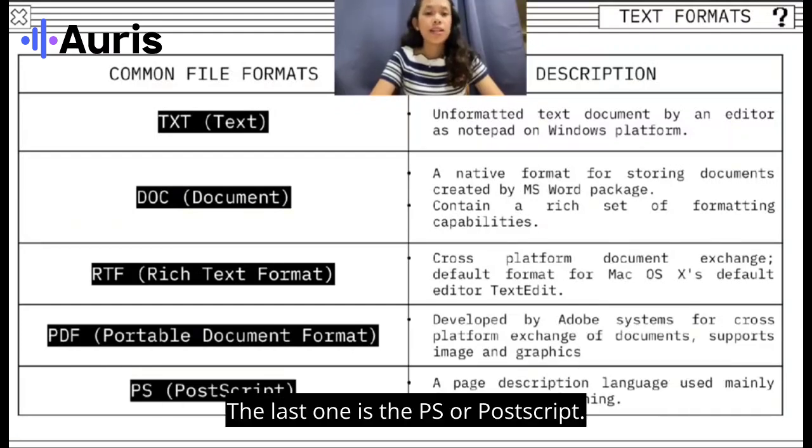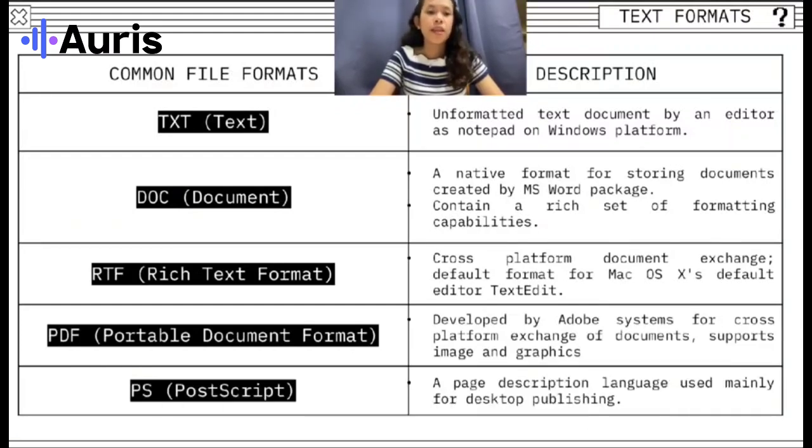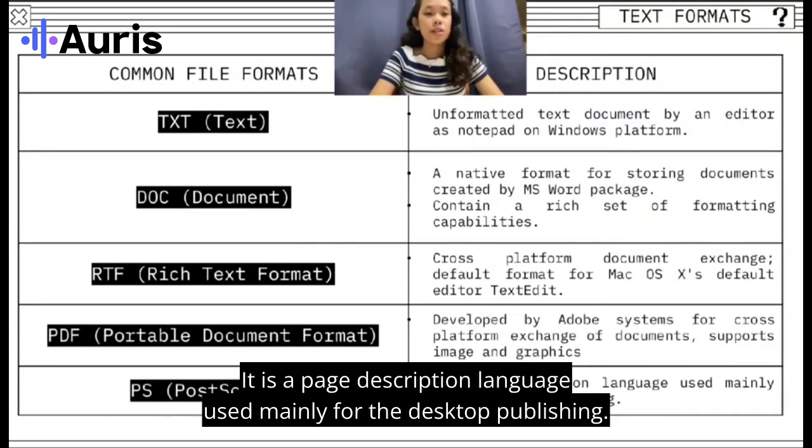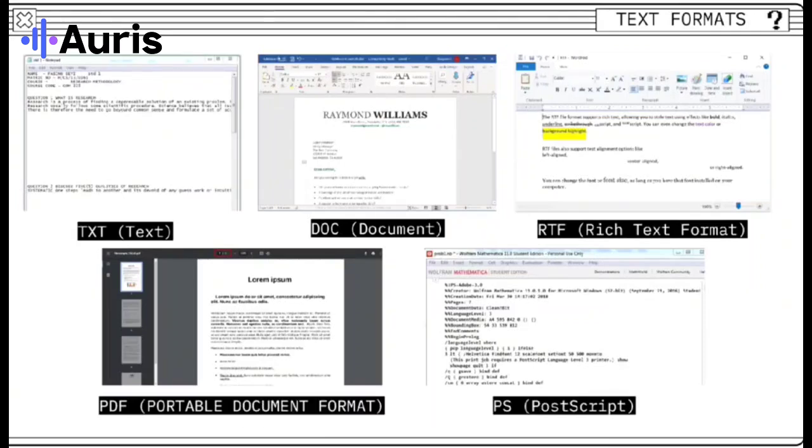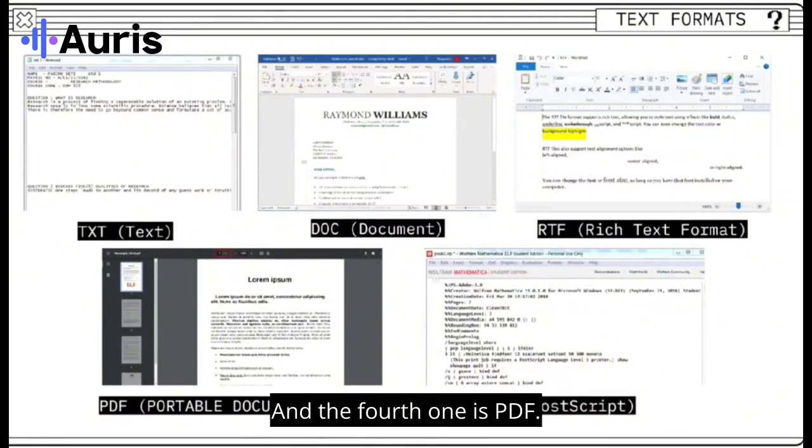The last one is the PS or PostScript. It is a page description language used mainly for desktop publishing. The first picture shows the TXT, the second one is the DOC, the third one is the RTF, the fourth one is PDF, and the last one is the PS.